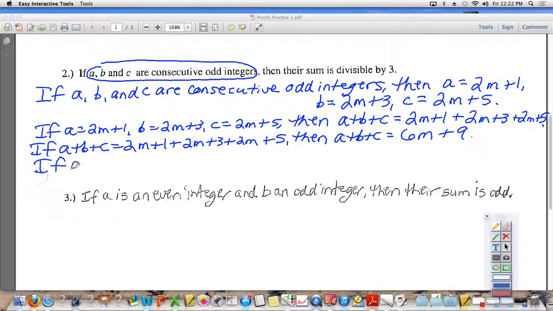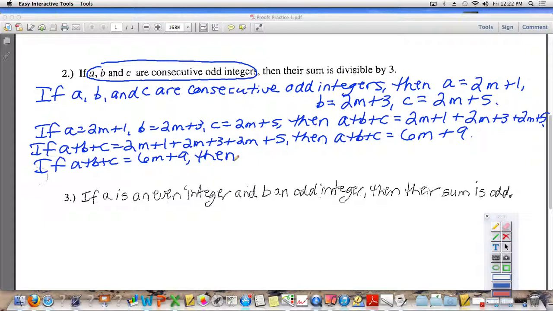Now if A plus B plus C is equal to 6m plus 9, we're trying to show that 6m plus 9 is what? Divisible by 3. Yes, very nice.